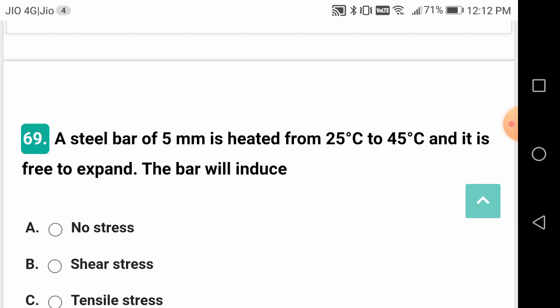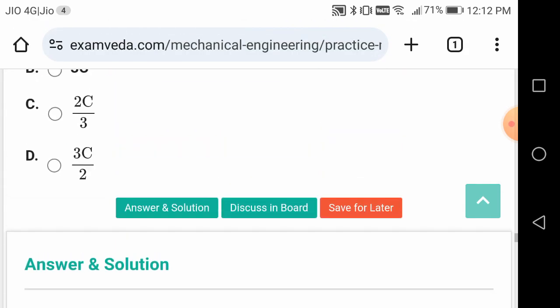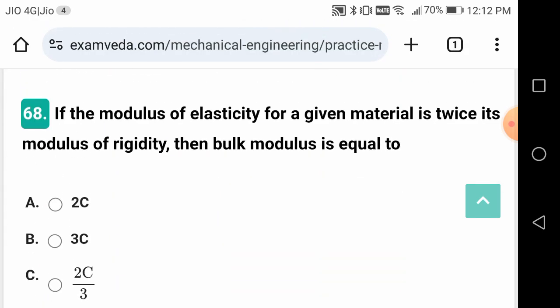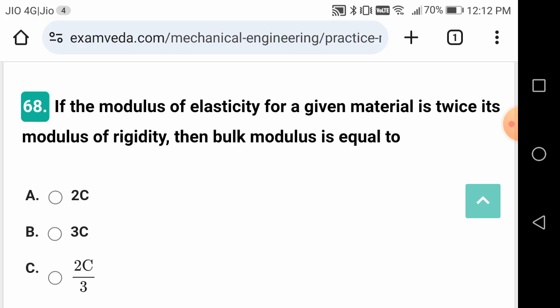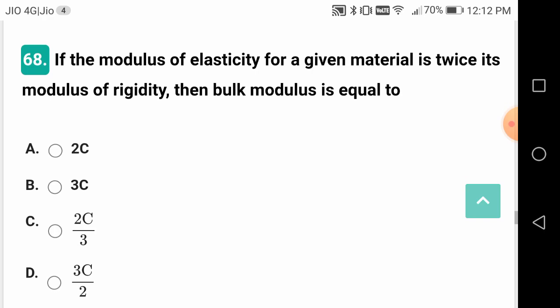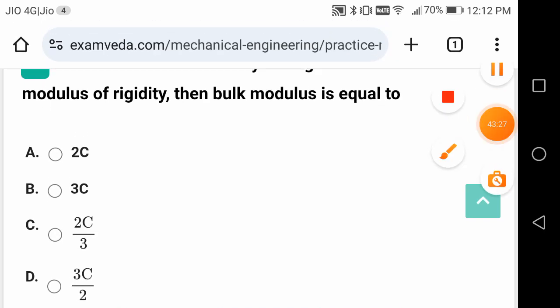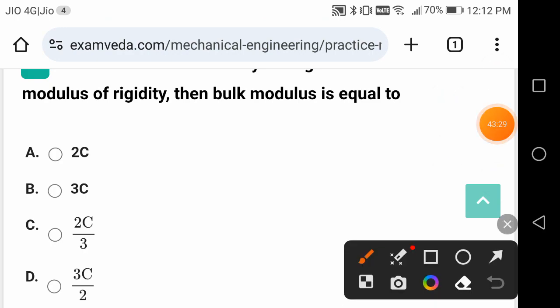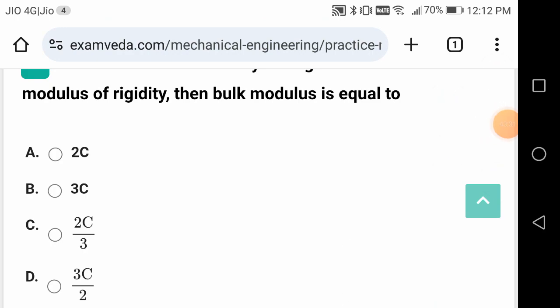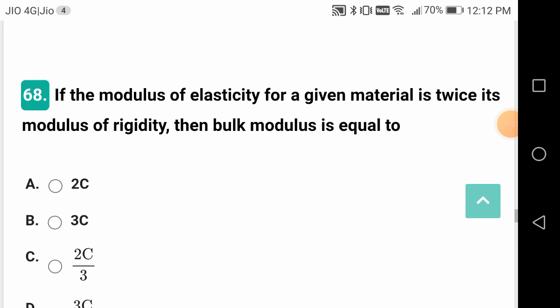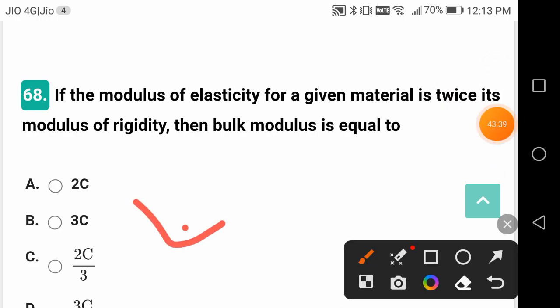Here he has taken C as the modulus of rigidity. So he has given E is equal to twice the modulus of rigidity, friends, let us check it once again. So E is equal to 2G he has given.